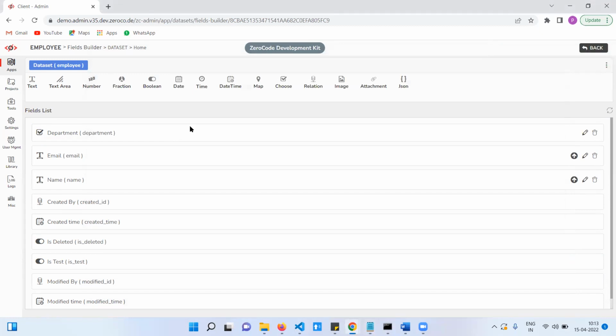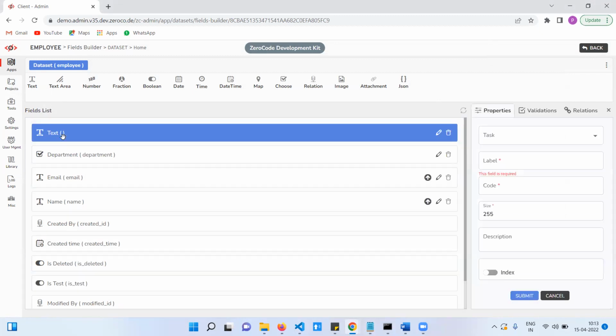Use a number field. This is the mobile number.